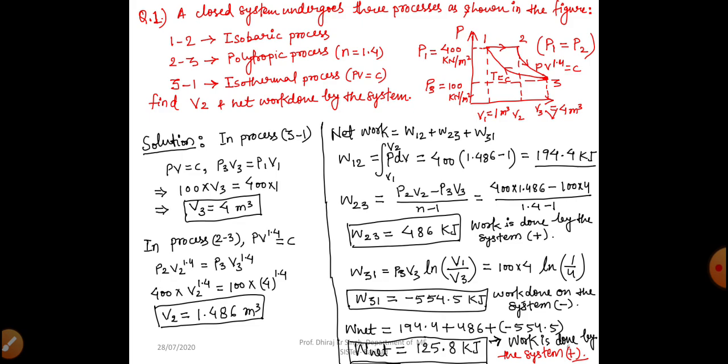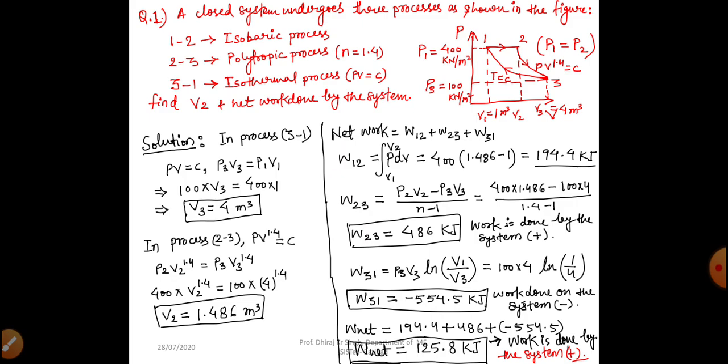When we add all these, W12, W23 and W31, we get the net work done by the system. By adding these three values, we get W net equal to 125.8 kilojoule. So 125.8 kilojoule of work is done by the system, because W net is positive.